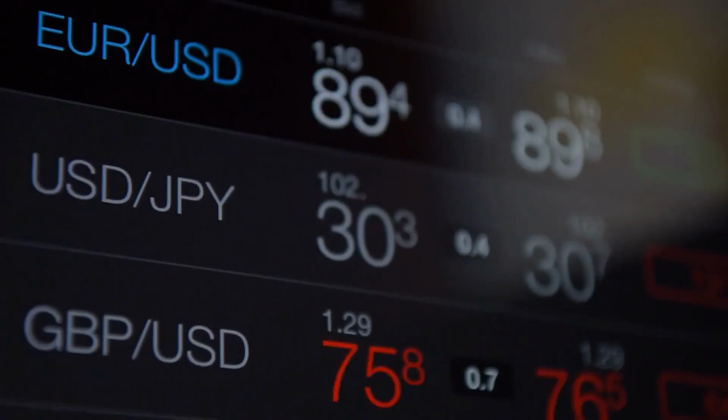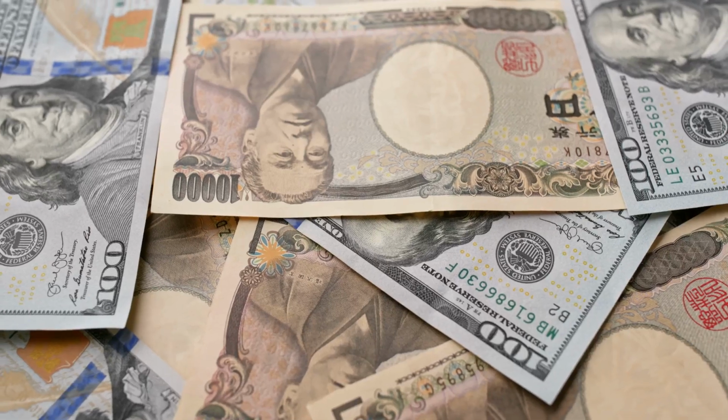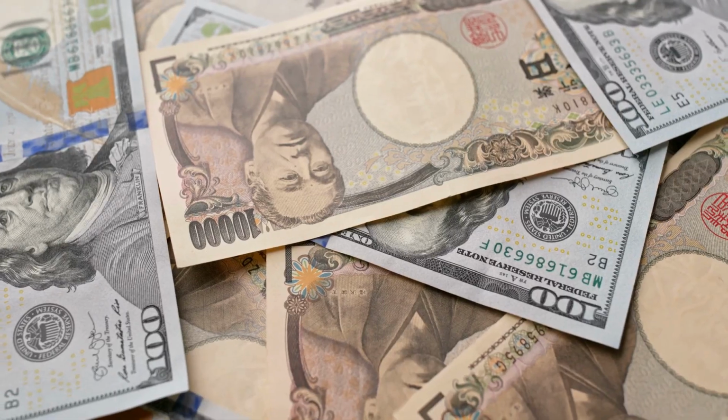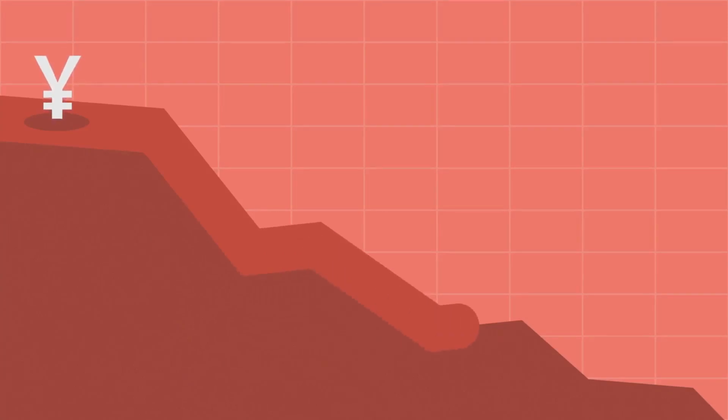USD/JPY. The yen remains sensitive to risk sentiment and monetary policy divergence. If the Fed hints at additional tightening while the Bank of Japan stays ultra loose, it could push USD/JPY higher. However, if global uncertainty spikes, the yen's safe haven appeal might bring USD/JPY lower, despite BOJ policy.